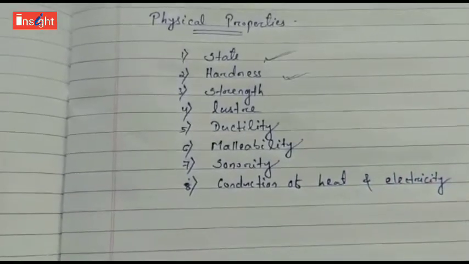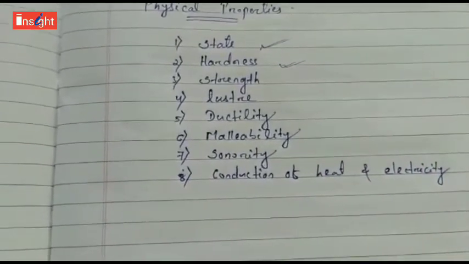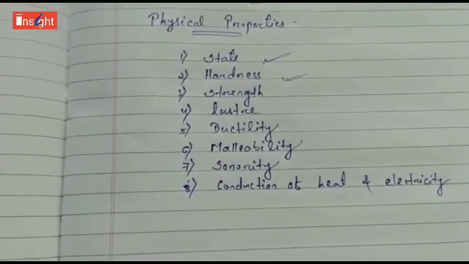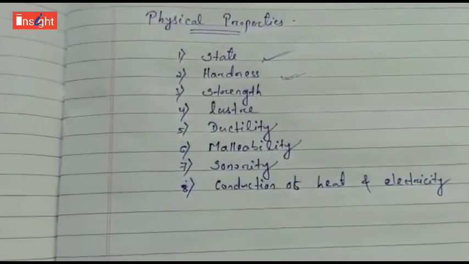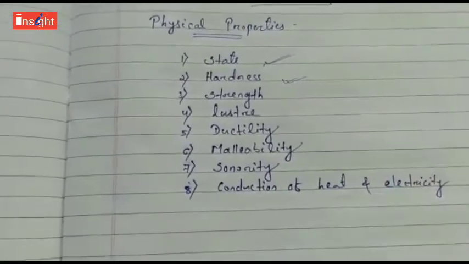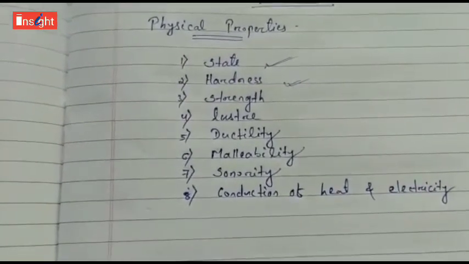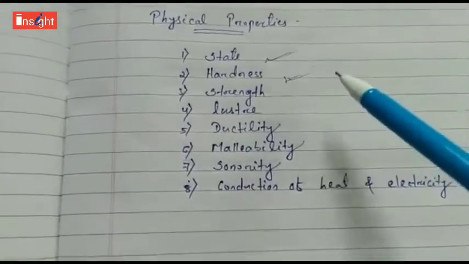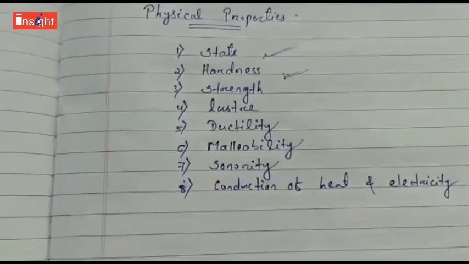Similarly, if we consider strength, then metals have very high tensile strength. This means they are strong and they can bear large weights without breaking. But non-metals have very low tensile strength and they can break easily. So in case of strength also, mostly metals are having high tensile strength.